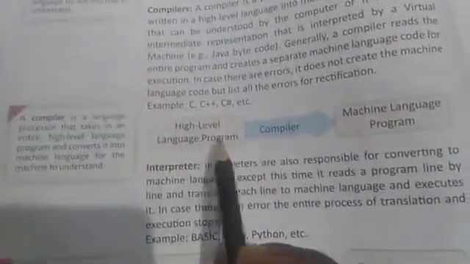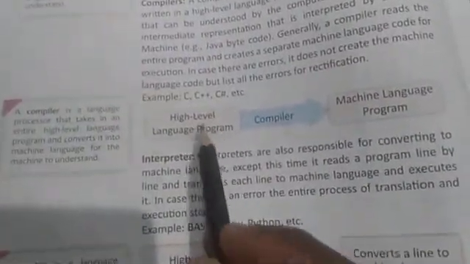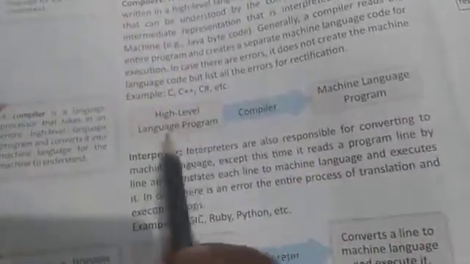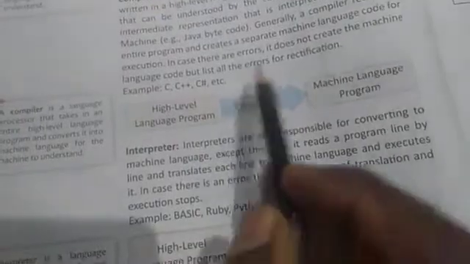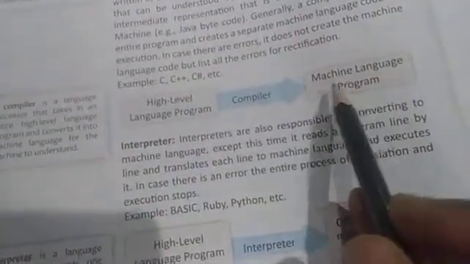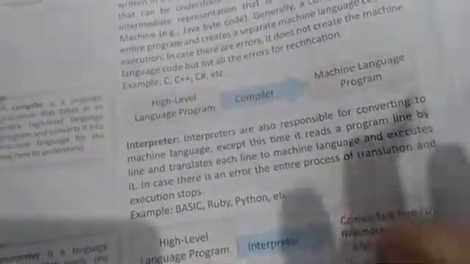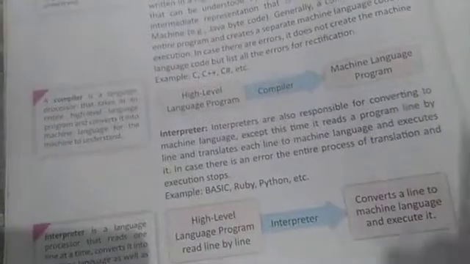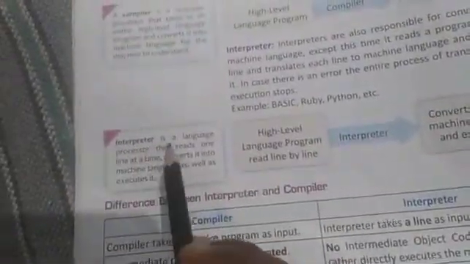A high level language program is taken, the entire program. It means the complete program is taken as input and the compiler converts it into the machine language program in a single shot. One thing is very important, that a compiler converts the whole program into the machine language in a single shot, right?